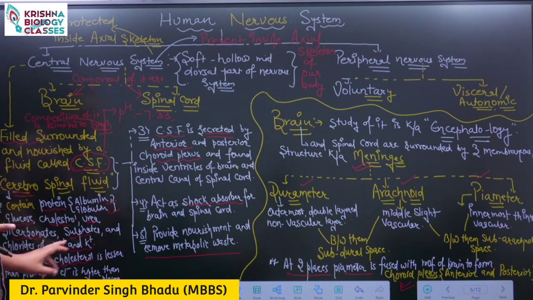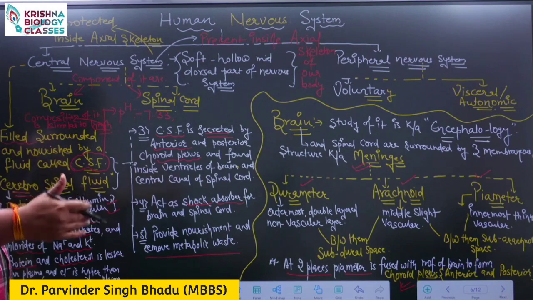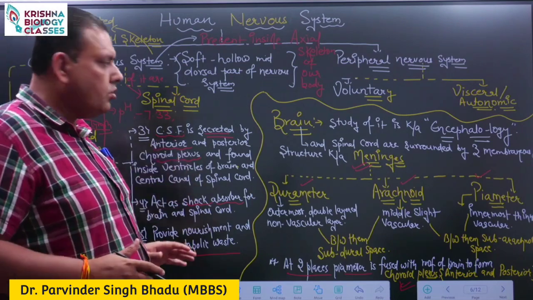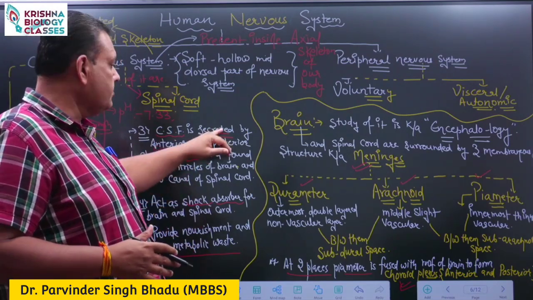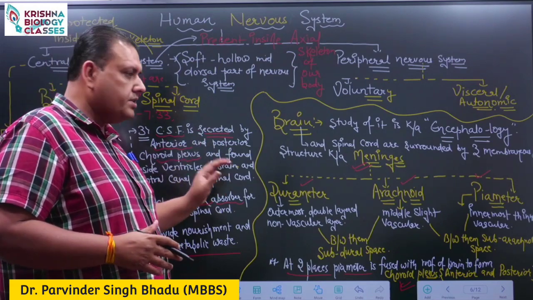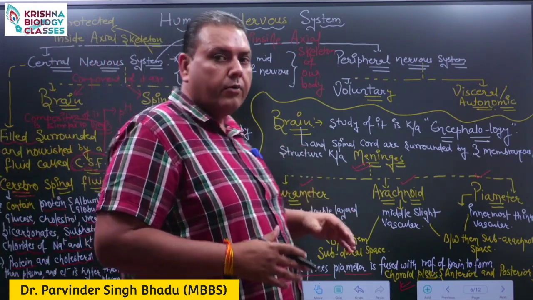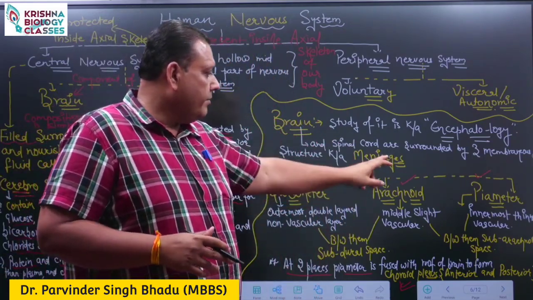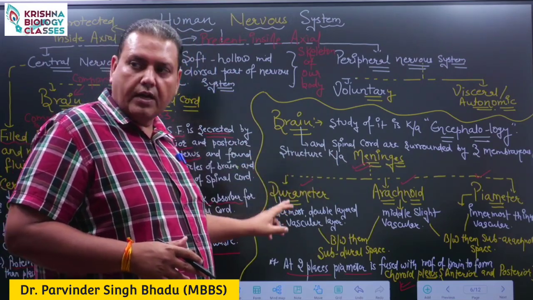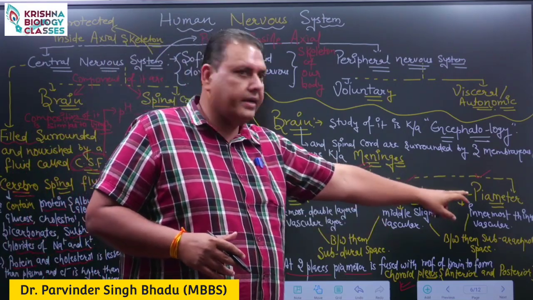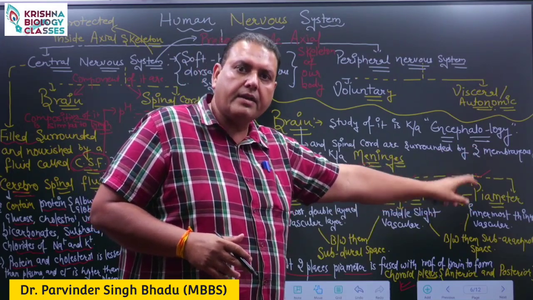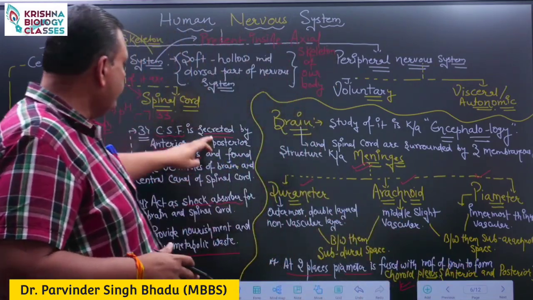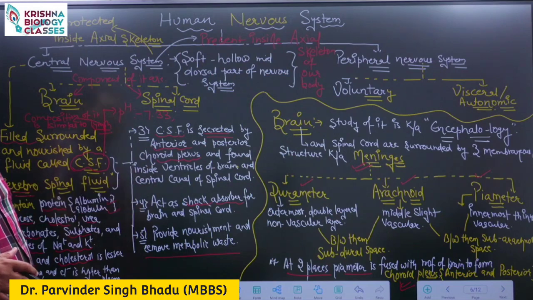Need to remember the protein and cholesterol concentration is lesser compared to plasma, whereas chloride concentration is higher compared to plasma. The source of cerebrospinal fluid: it is secreted by the anterior and posterior choroid plexuses. What are choroid plexuses? The brain is covered by three membranous structures, together named meninges. The names of these three membranes: outermost dura mater, middle one arachnoid, and the innermost pia mater. The pia mater enters at two places inside the brain to form the anterior and posterior choroid plexuses, which are the source that secretes the cerebrospinal fluid.